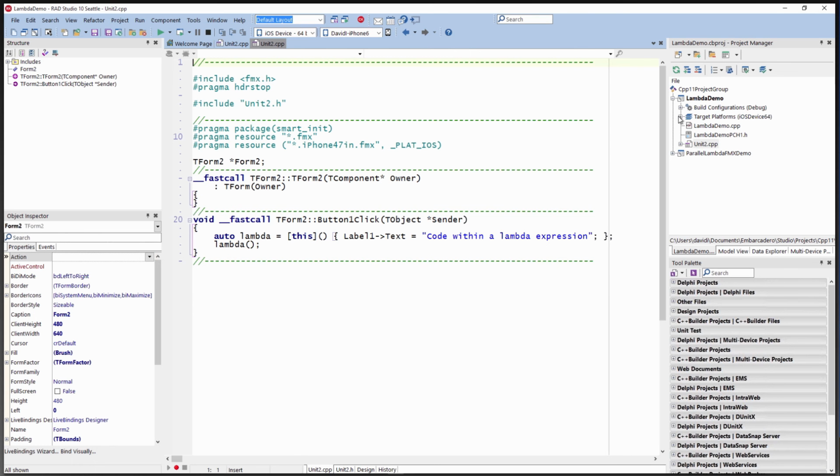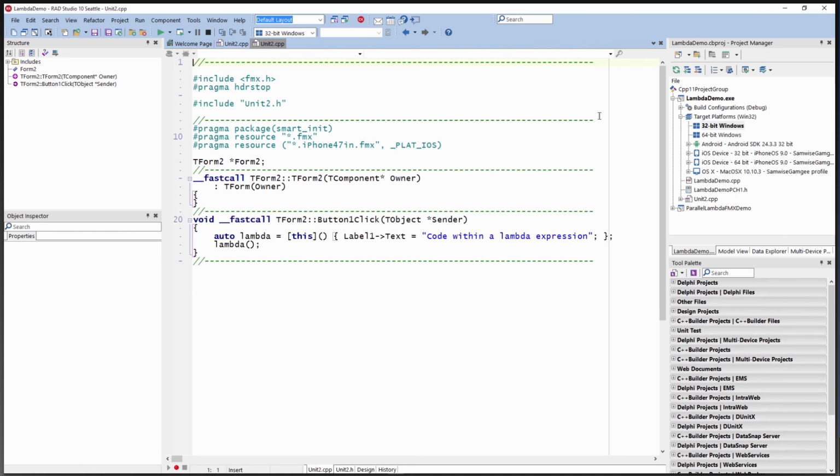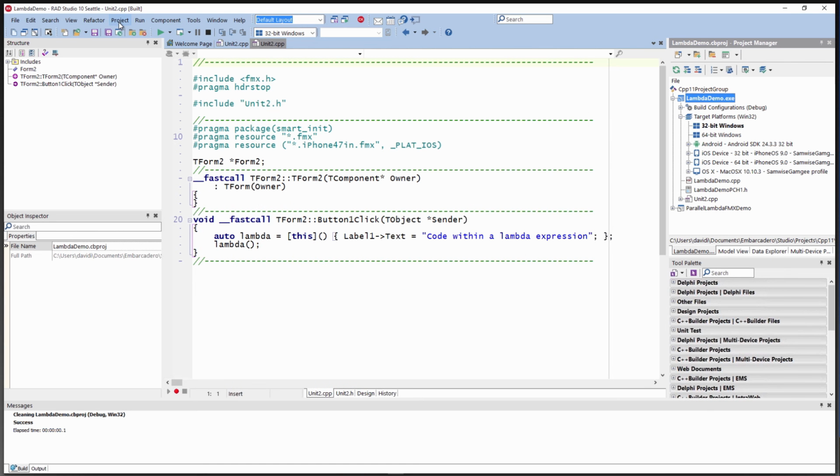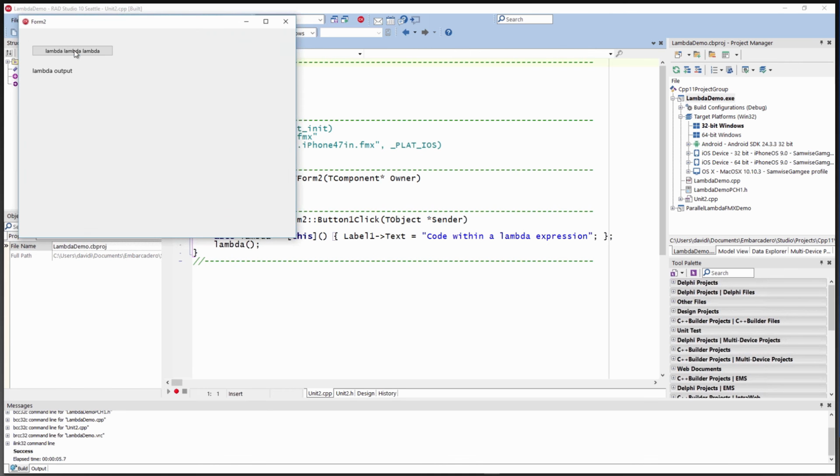So let's first set Win32, and I'll go to Project Options, Compiler, and here you'll see Use classic Borland compiler. I've turned it off. If I turned it on and did a build, it would complain about this language syntax because we didn't have support for lambdas in the classic compiler, but I'll leave it off. So I'll run this first simple project on Win32 and see that I can now use C++11 language capabilities on Win32. It compiles and links, and there's Win32 using a C++ lambda.